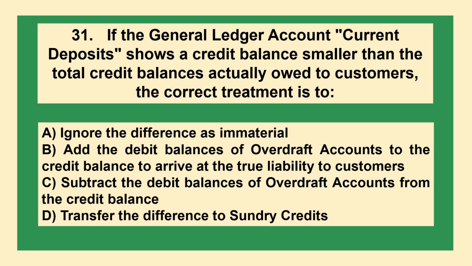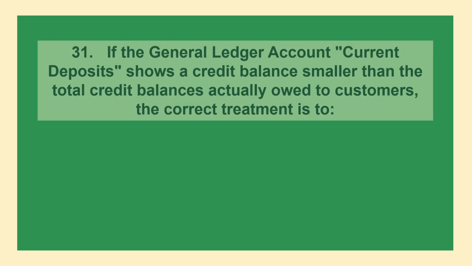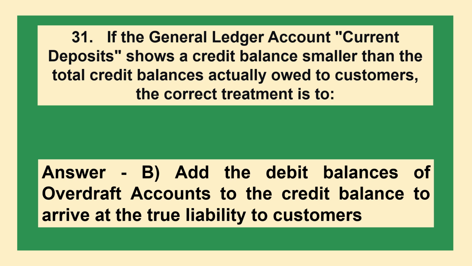The general ledger account current deposit shows a credit balance smaller than the total credit balances actually owed to customers. The correct treatment is to option A, ignore the difference as immaterial. B, add the debit balances of overdraft accounts to the credit balance to arrive at the true liability to customers. Option C, subtract the debit balances of overdraft accounts from the credit balance. Option D, transfer the difference to sundry credits. The answer is option B. Add the debit balances of overdraft accounts to the credit balance to arrive at the true liability to customers.